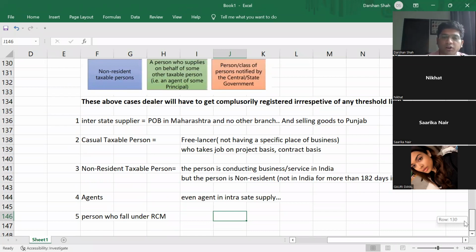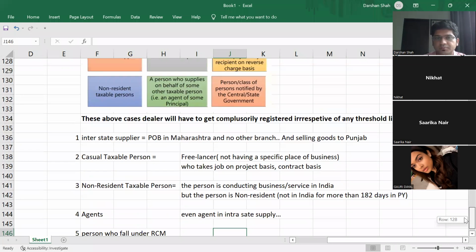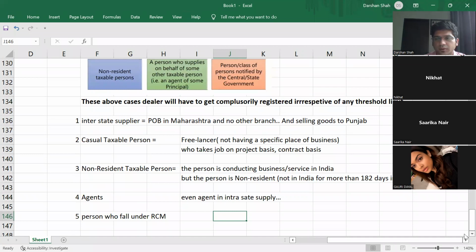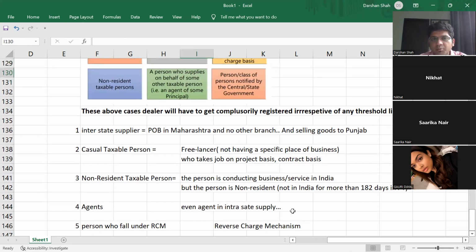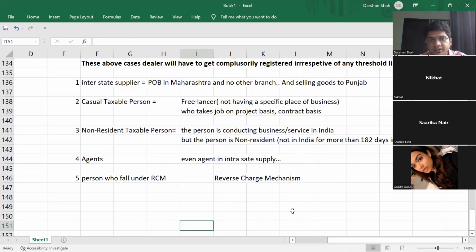You will have to by default get yourself registered. So what is RCM? Reverse charge mechanism, we saw this, right? Under reverse charge mechanism, it does not matter what the threshold limit is, by default you will have to get yourself registered. Okay. And then the last category: person or class of persons notified by central government.